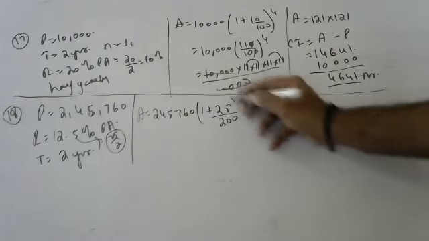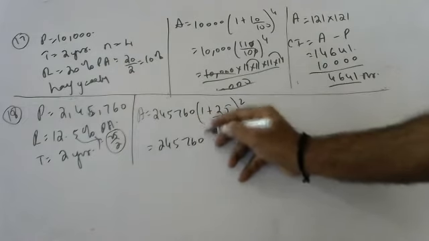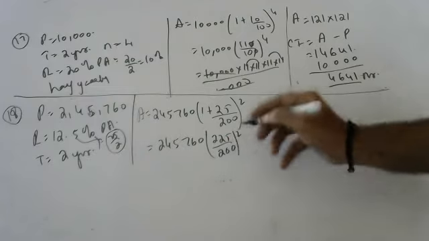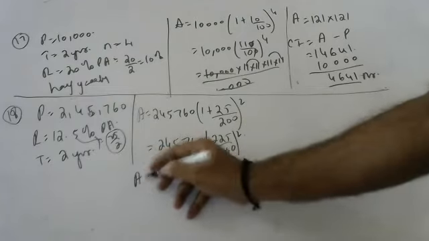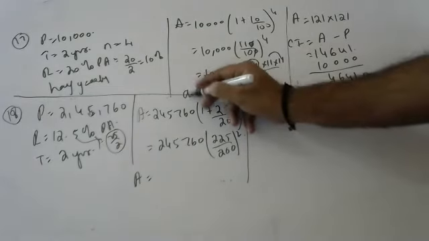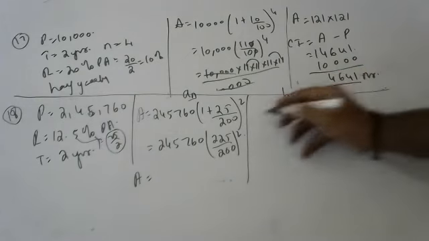25 by 200 whole to the power of 2. 245,760 into 1 plus 225 by 200 whole to the power of 2. Okay, this we will do. Now tell me, this is annually. Now tell me half yearly. Half yearly means same.